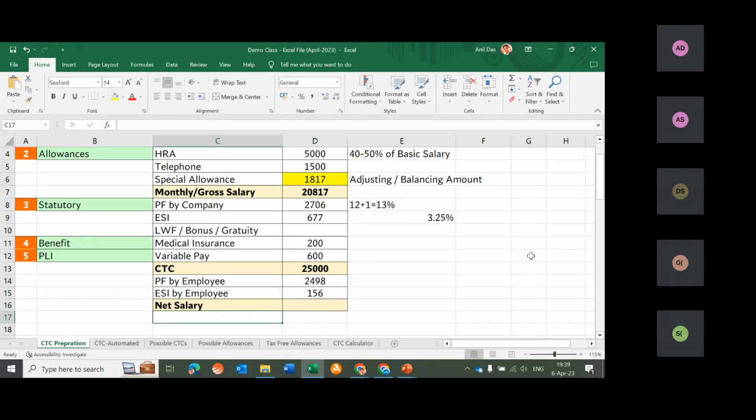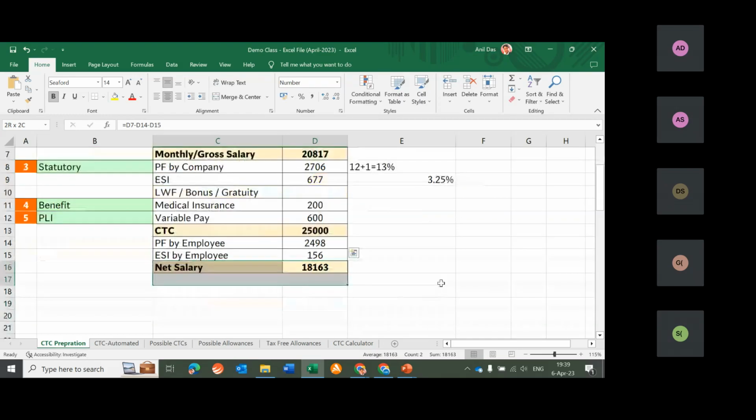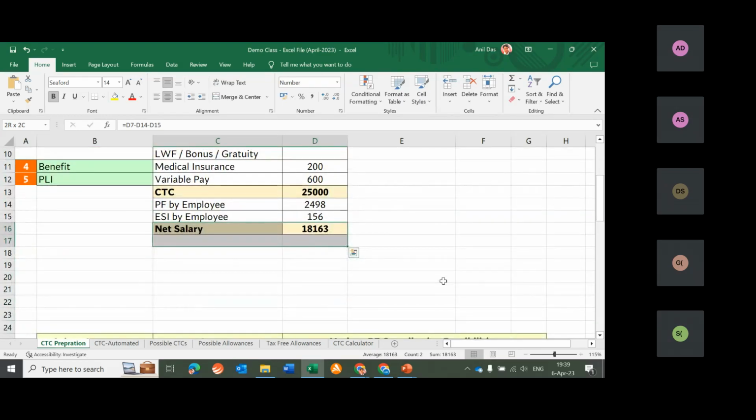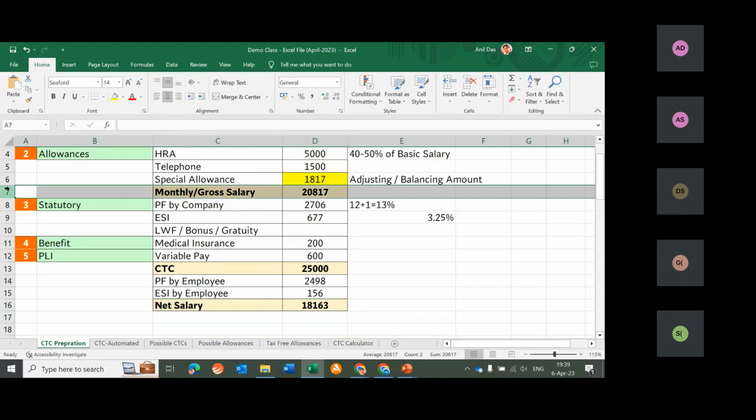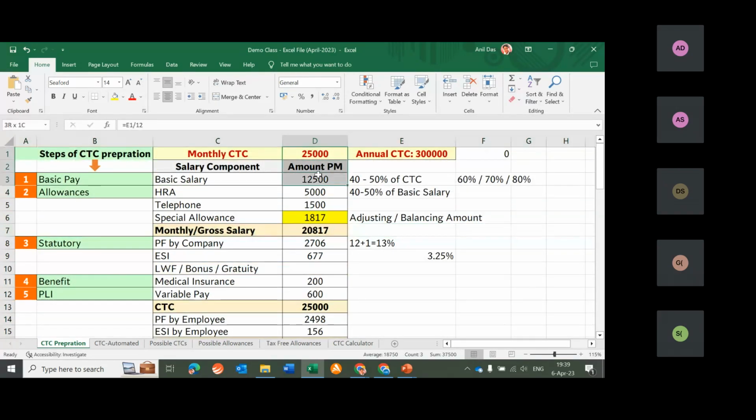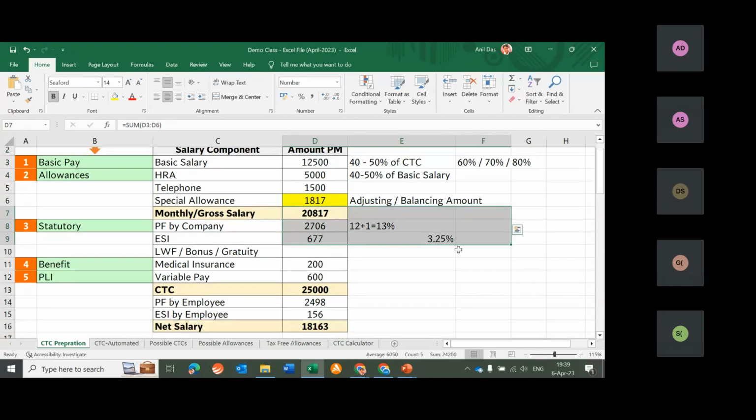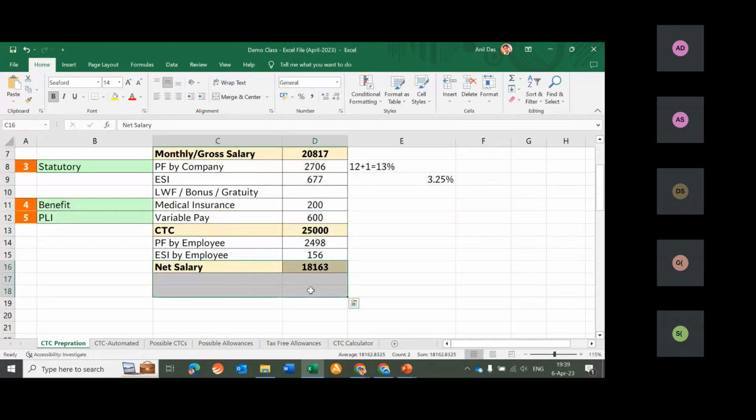Net salary would be monthly salary subtracted by PF contribution of employee and ESI contribution of employee. 18,163 is the take-home salary. Monthly salary is 2817 and CTC is 25,000. This is how the entire CTC breakup looks. 25,000 is the cost of the company, 20,000 is the monthly salary, and take-home is 18,000.